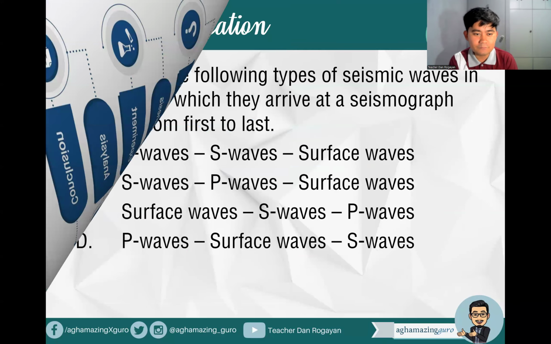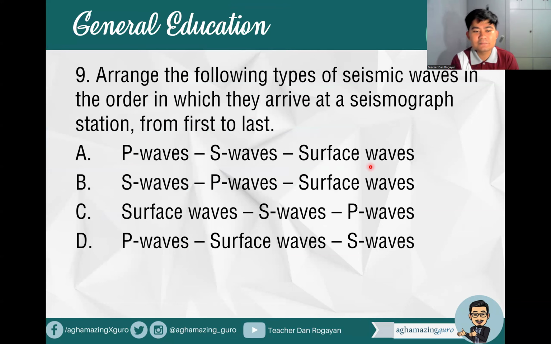Okay, next. Arrange the following types of seismic waves in the order in which they arrive at the seismograph station from first to last. So we have three words na lang. Para madali nyo makita: the P waves, the S waves, the surface waves. So these are the three terms here. How do we arrange them, from the first arrival to the last in a seismograph station?